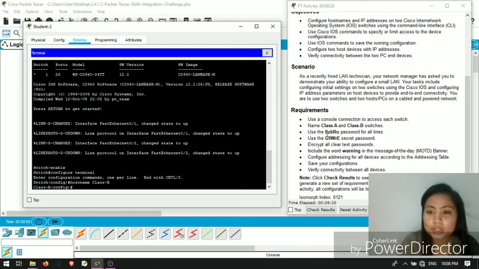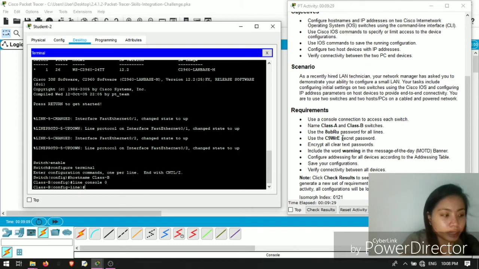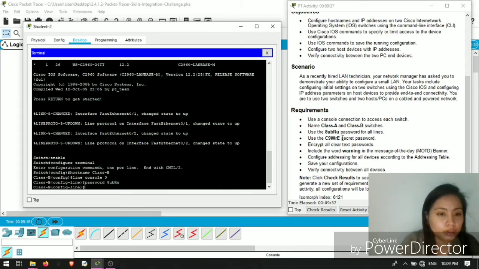Next is use the 8UBRU password for all lines again. Line console 0, enter, then password 8UB capital RU, enter.